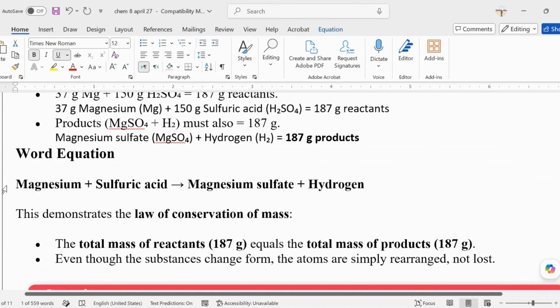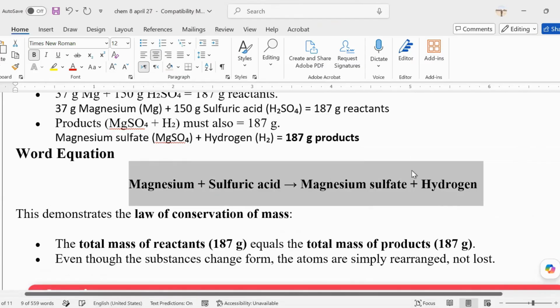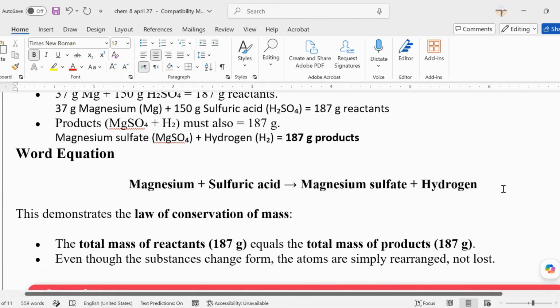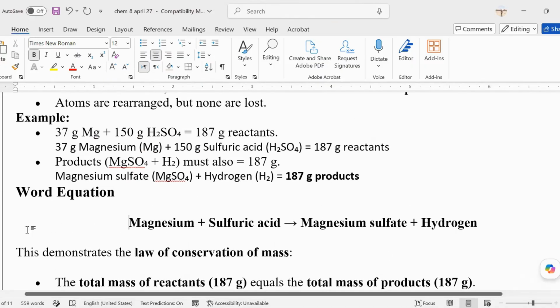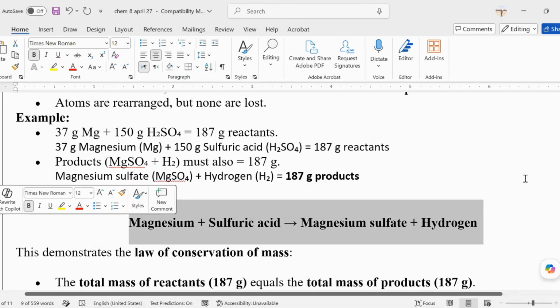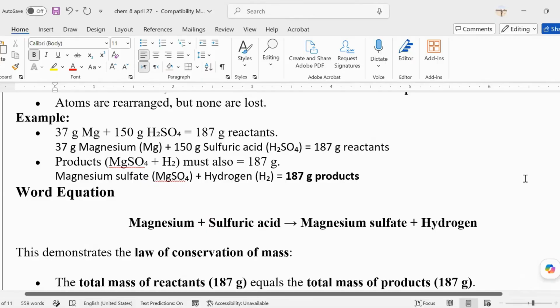Okay, now let's see here. How about this one? This one is a word equation. Where are the reactants for this? Magnesium and sulfuric acid? Yes. And look at the products. How many products are there? Two. Yes. Now the question is, in this word equation, where is the metal? Magnesium, right? And it will be a metal added with an acid.